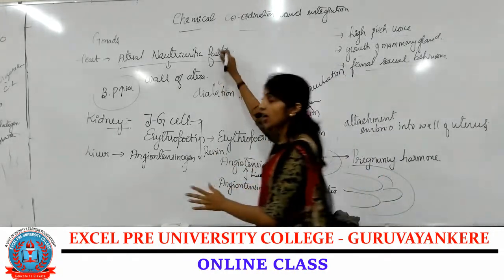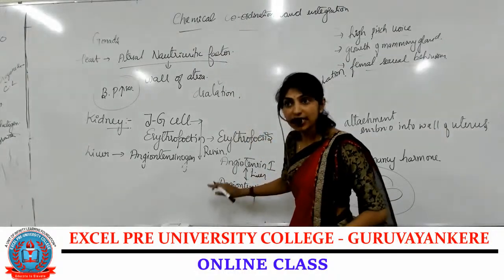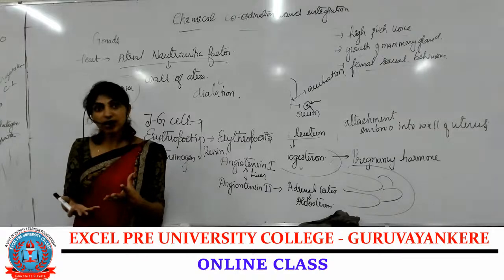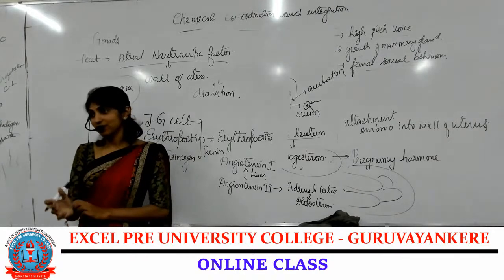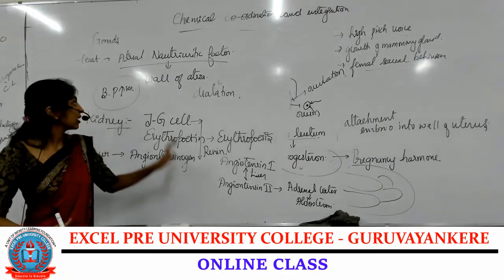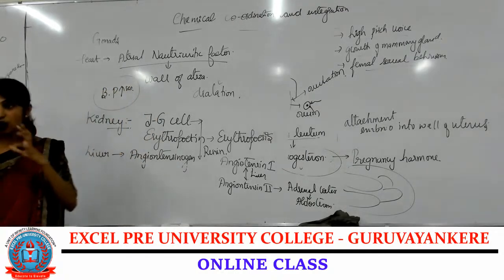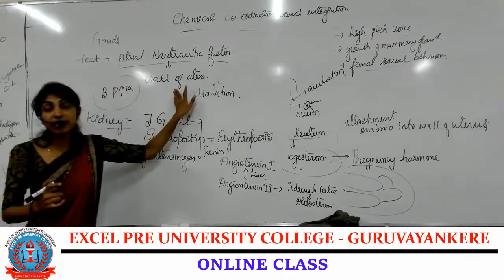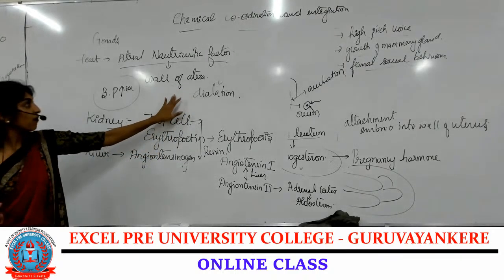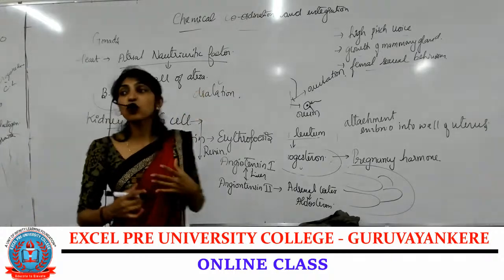We have seen how the heart, the kidney and the liver help in synthesizing hormones. Clear? Okay, I repeat: the wall of the atria of the heart secretes a hormone. Which hormone? Atrial natriuretic factor. What is the function of ANF?